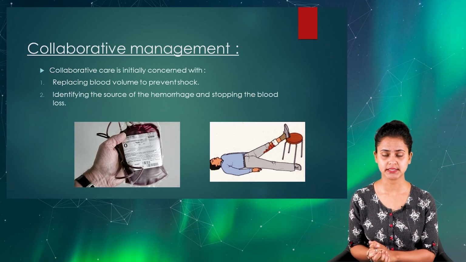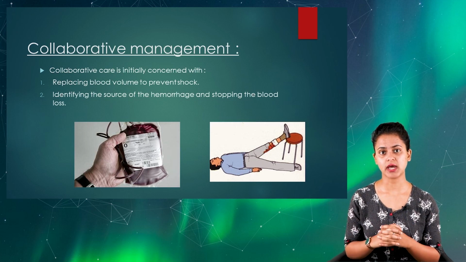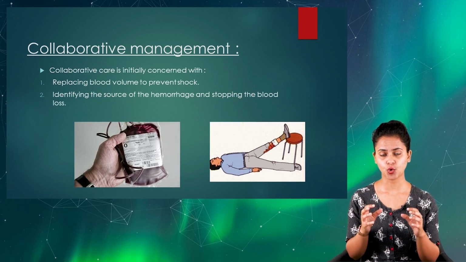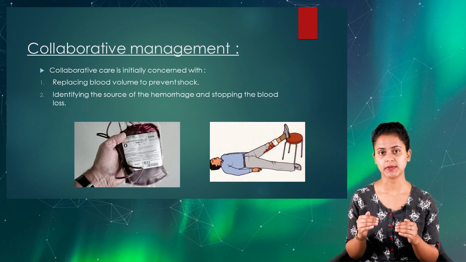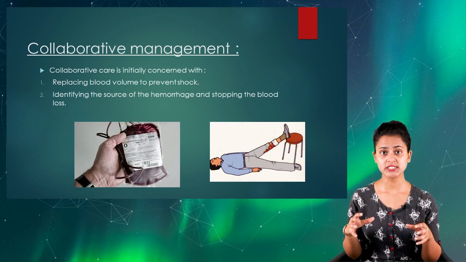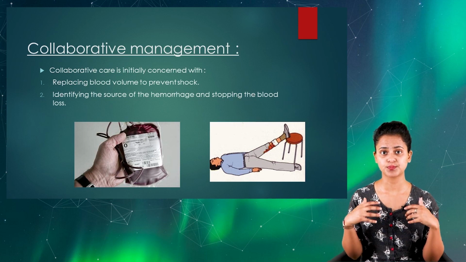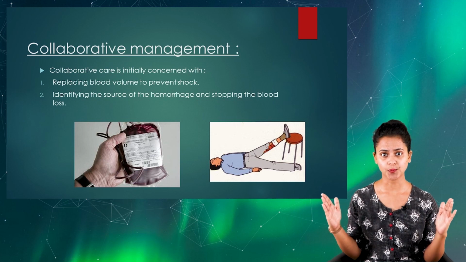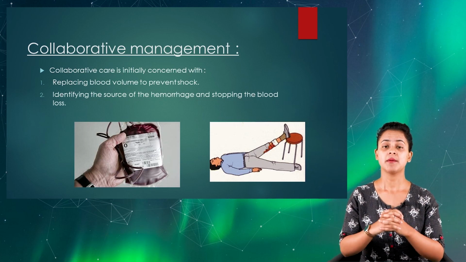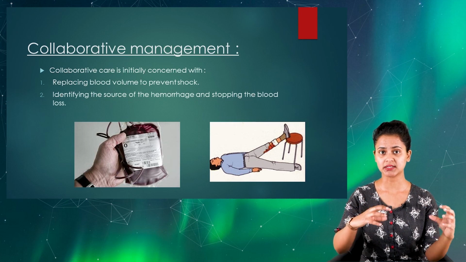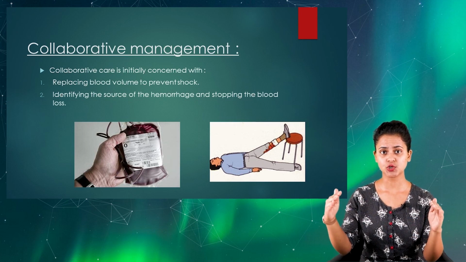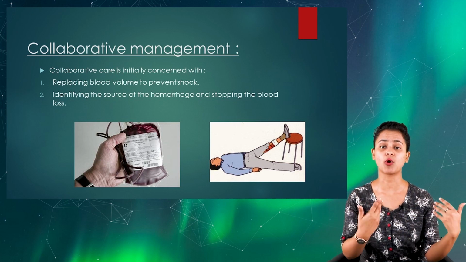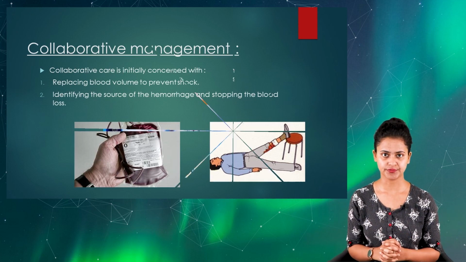fluid electrolyte imbalance. The next focus of the collaborative management includes identifying the source of hemorrhage and stopping the blood loss. Now, this part of the collaborative management is a very important step, because here we are going to treat the underlying cause and stop the bleeding, so the anemic state, even if it has already developed, will be reversed.